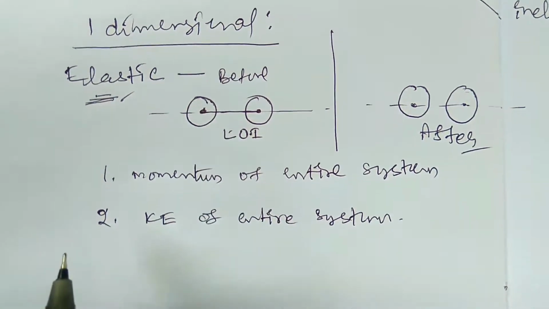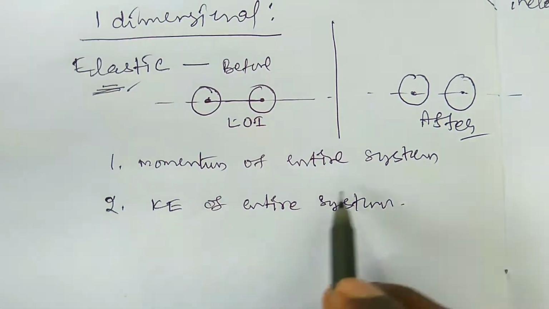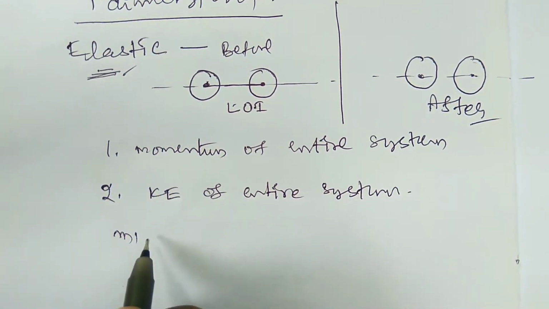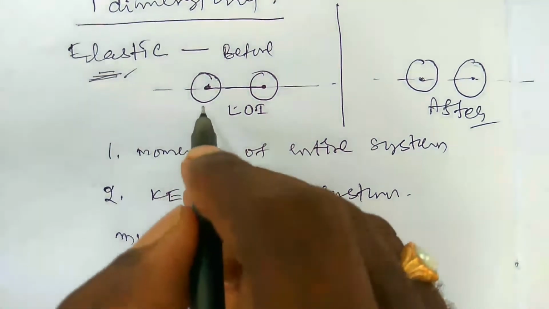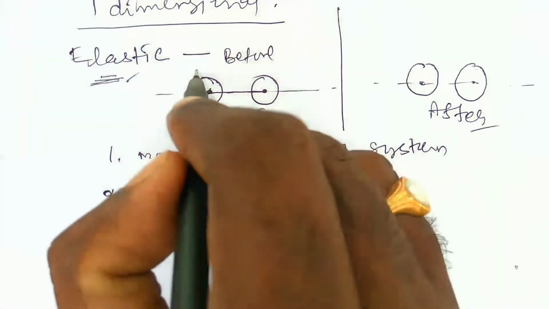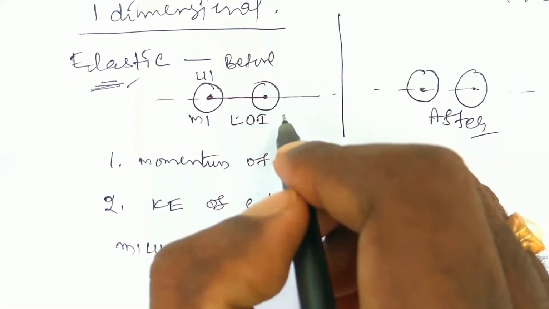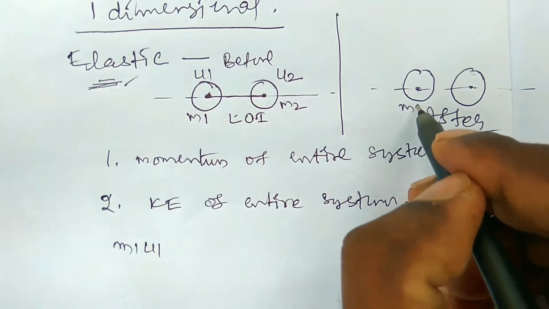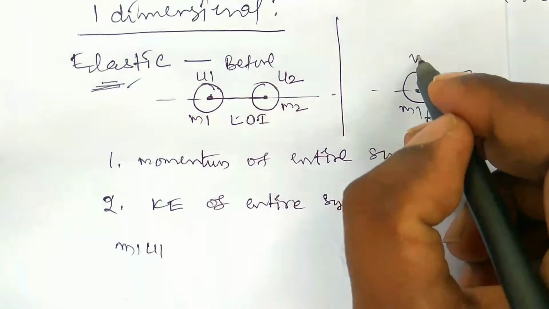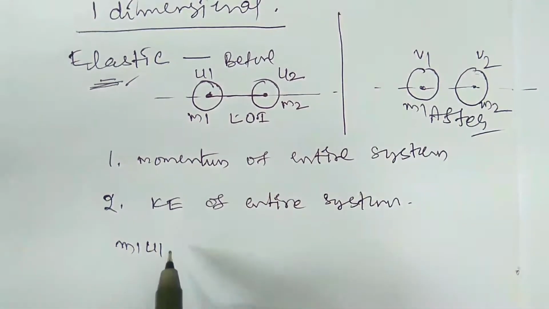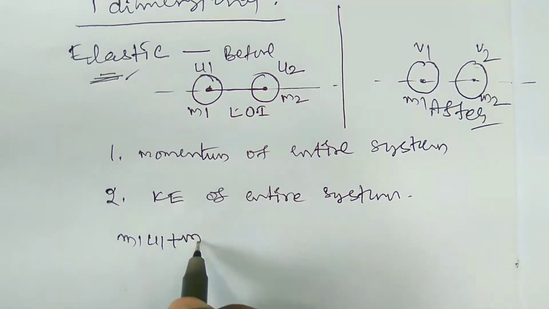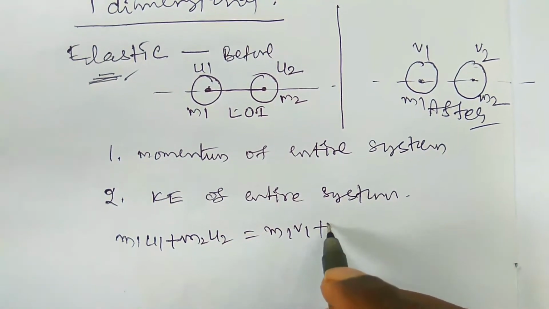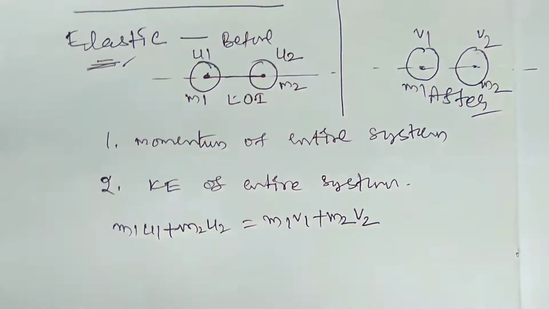This is in one dimension. So by the conservation of momentum, we can write m1 u1, because the first body has mass m1 and initial velocity u1, the second body has mass m2 and velocity u2, and after collision the first body m1 and the second body m2 have velocities v1 and v2. So we can write m1 u1 plus m2 u2 is equal to m1 v1 plus m2 v2, right?